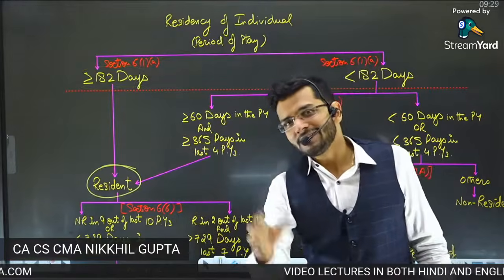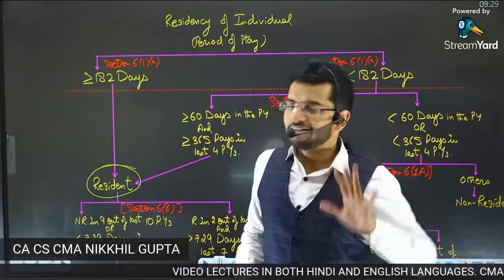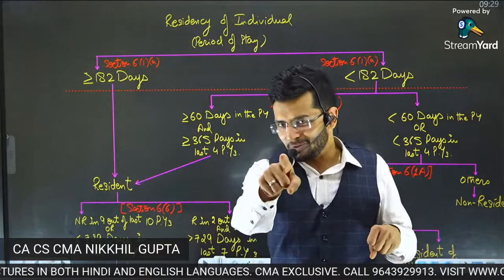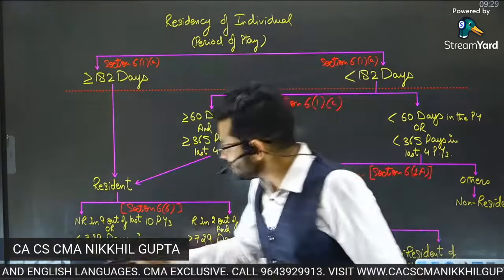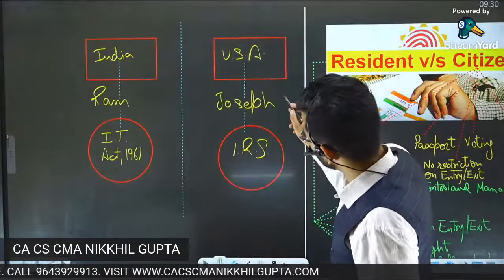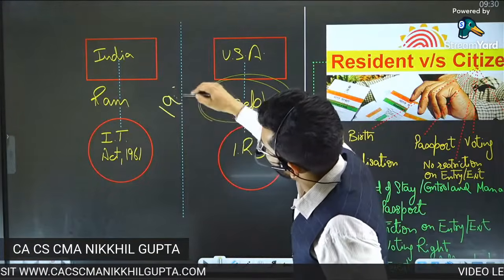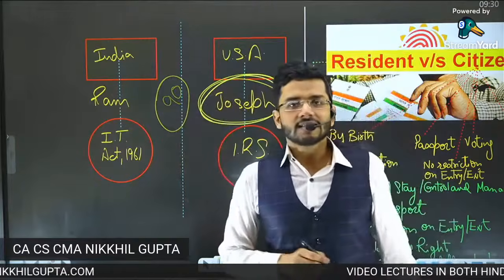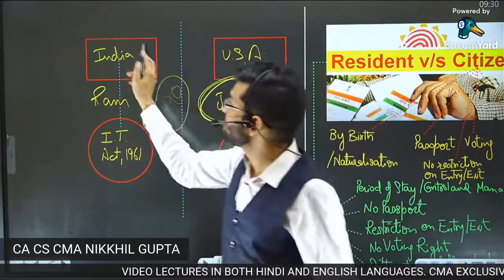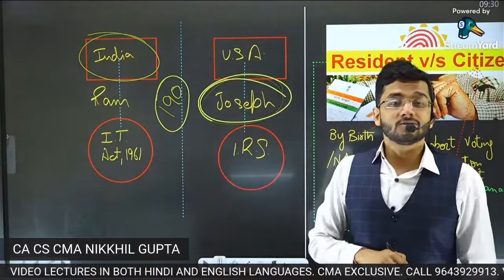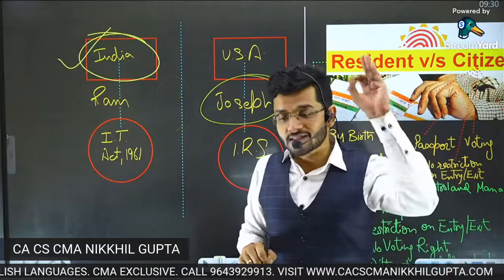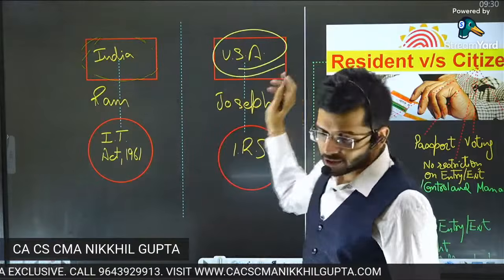And sir, what happens if he becomes a resident of India? The result is the Indian government will have a right to tax that particular person. So guys, suppose in my last example, Joseph stays in India for 190 days, then who will get access to tax Mr. Joseph? The Indian government will gain access to tax Mr. Joseph. The Income Tax Department of India will get access to tax Mr. Joseph if he stays in India for more than 182 days.